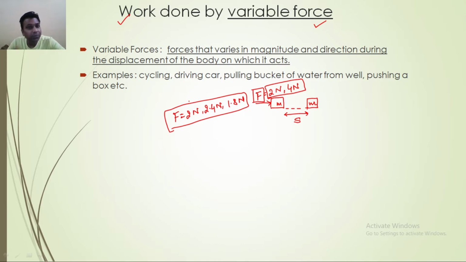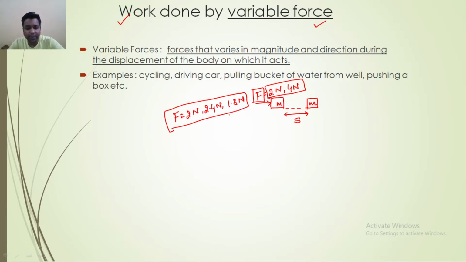These types of forces are known as variable force. Examples from our day-to-day life are cycling, driving a car, pulling a bucket of water from a well, and pushing a box. All these are examples of work done by a variable force.